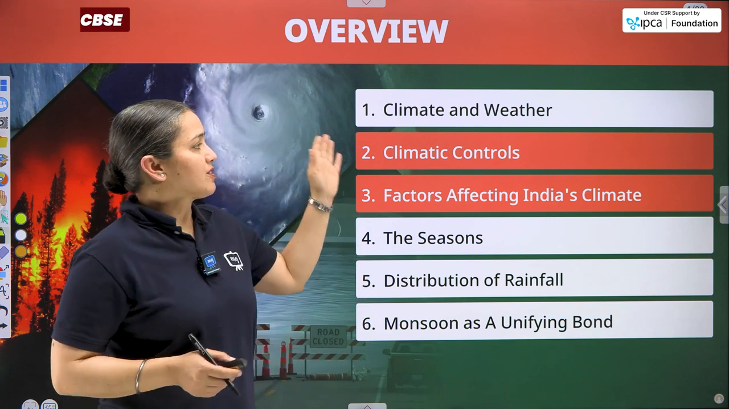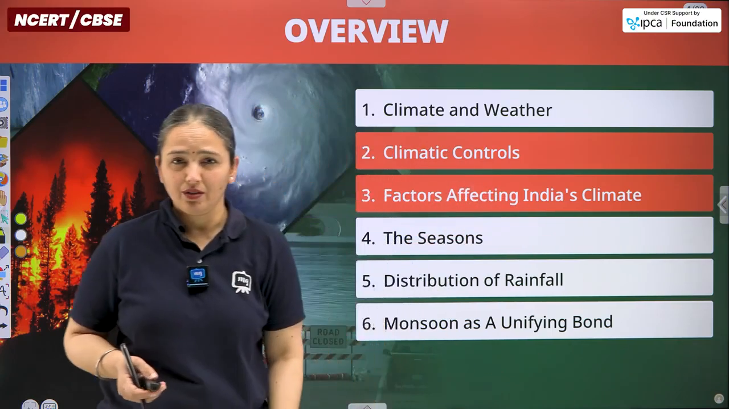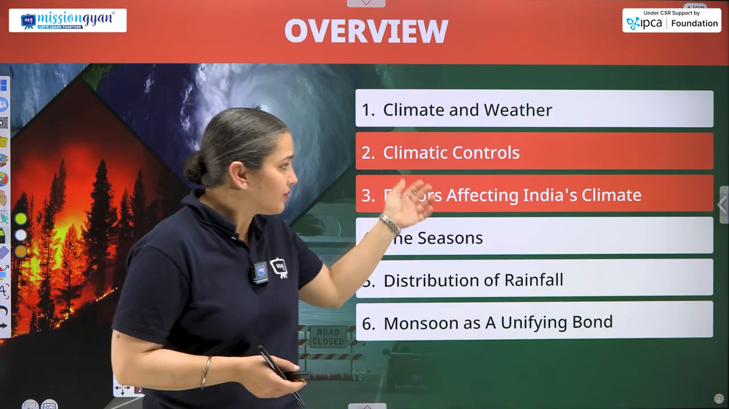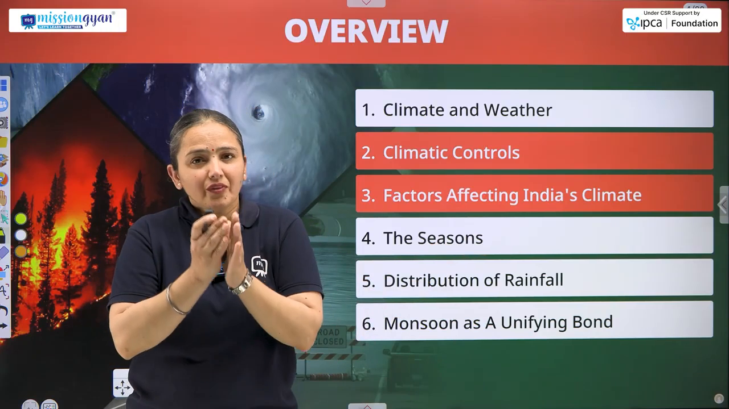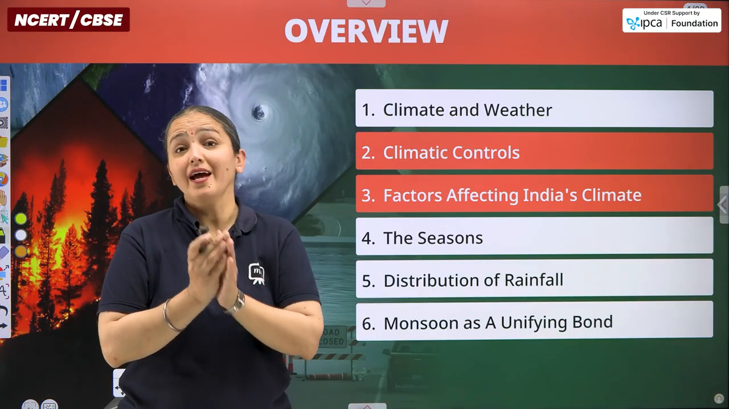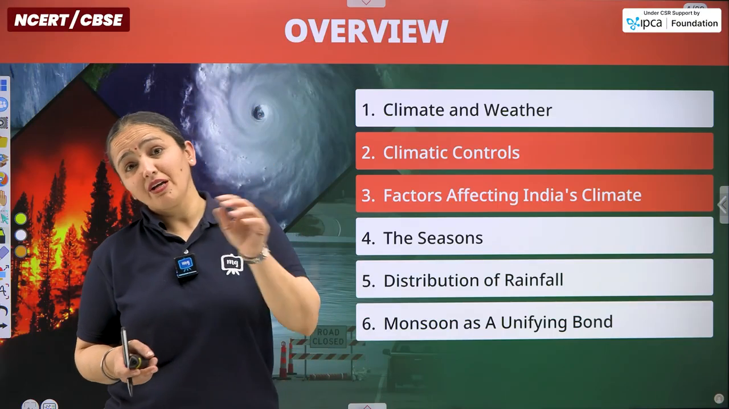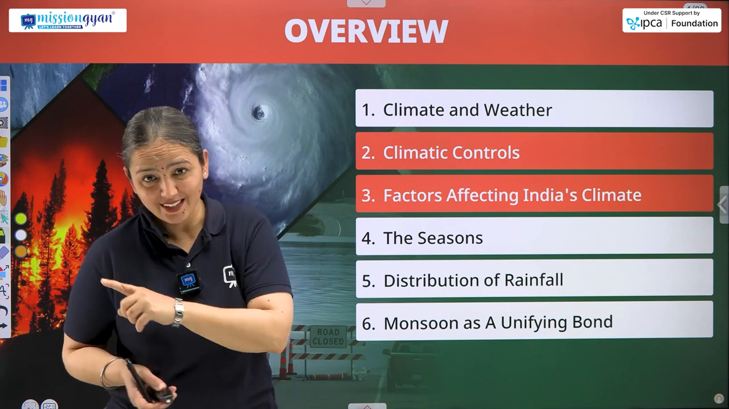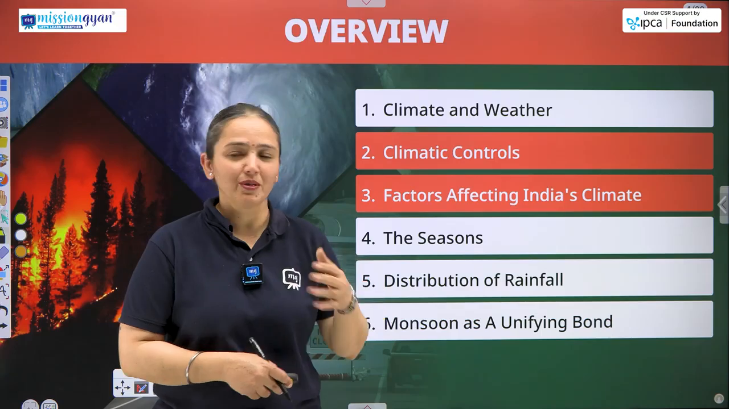In today's class, we are going to discuss the climatic control factors along with the factors affecting India's climate. So you must be thinking the factors that are controlling climate are also the affecting ones. Yes, you are getting it right, but they are not identical. Some common factors are controlling as well as affecting, but not all controlling factors come under the factors affecting the climate. Don't get confused. As we discuss, the entire confusion will be sorted out.